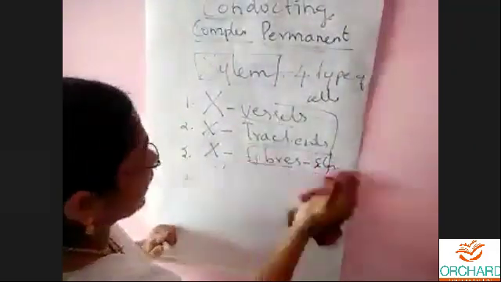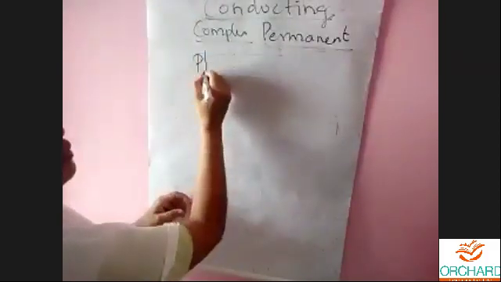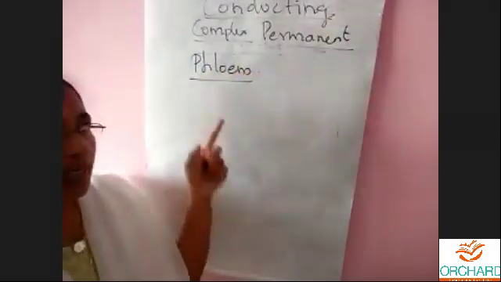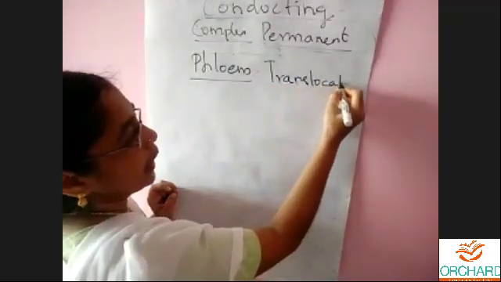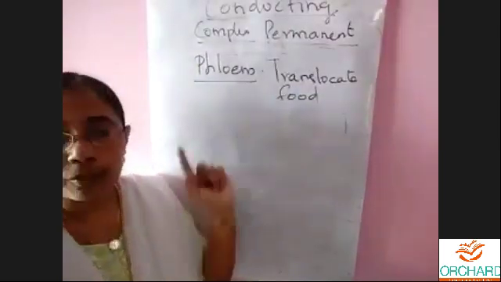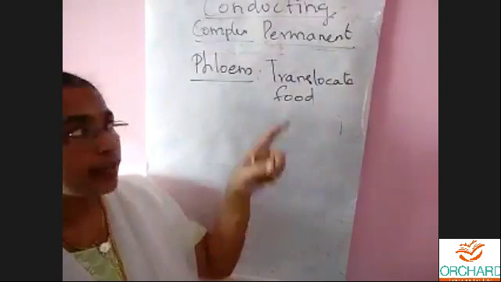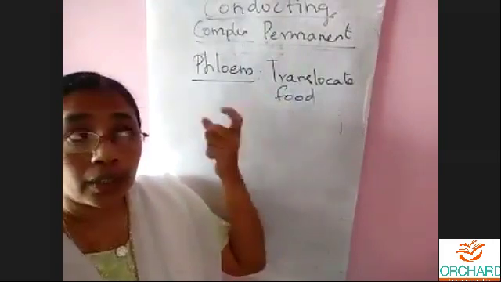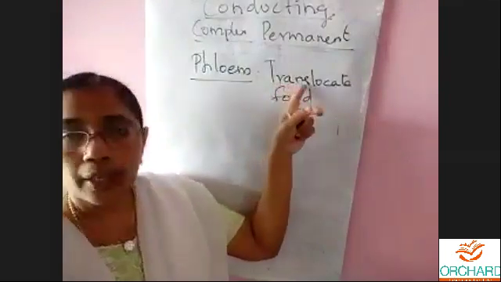Okay. Now, what is the second complex tissue? It is phloem. What is its main function? Its main function is to translocate food. We can call it transport also, but the correct term is translocate. You will know why we say translocate when you come to grade 10, next year. So we call it translocate food.